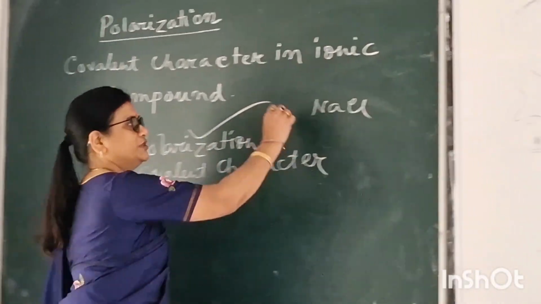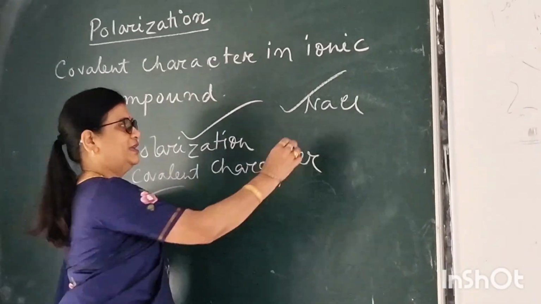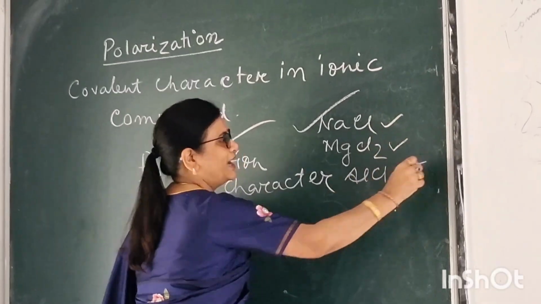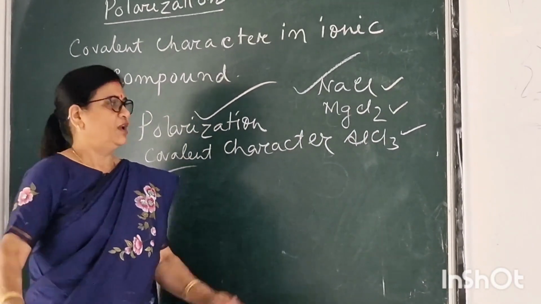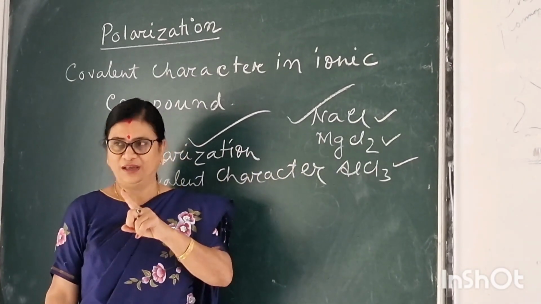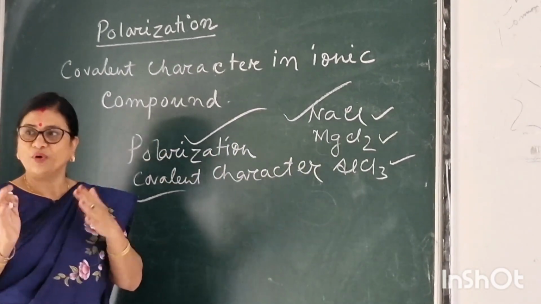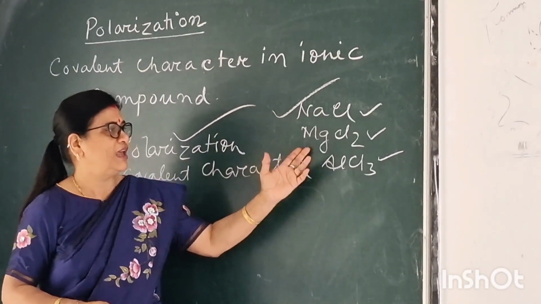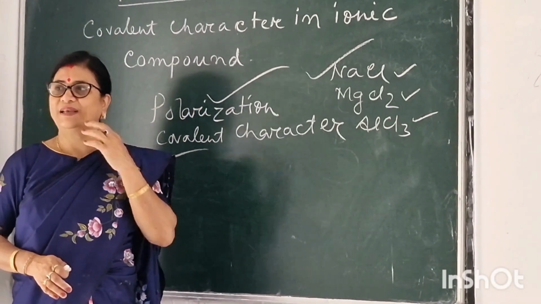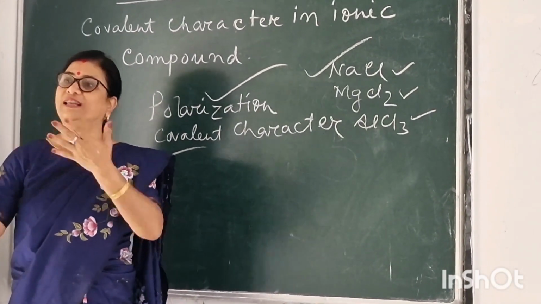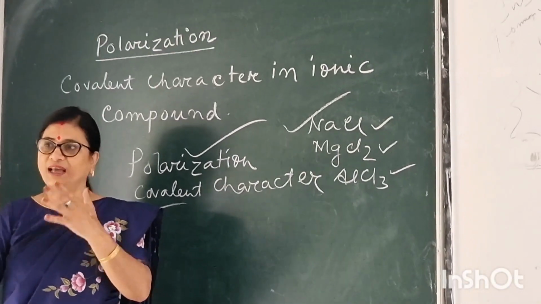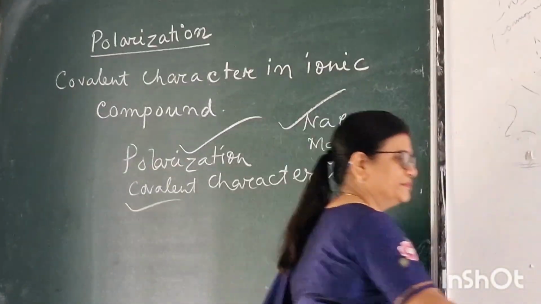Suppose you see this is sodium chloride, this is magnesium chloride, this is aluminium chloride. All these are ionic compounds, but there exists some covalent character in these compounds. Like this polarization, after polarization between the cation and anion, the covalent character arises. But one scientist, Fajan, gave some rules for when the polarization is more or less, that is, when the covalent character is more in the ionic compounds. These are his points.